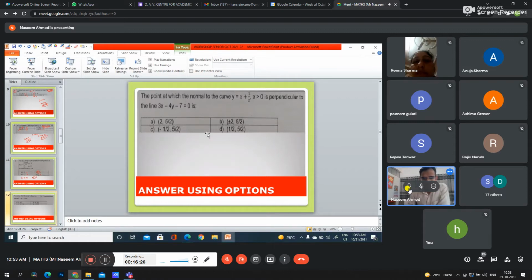From A and D, these two options, we can get the answer. We are having a 50-50 choice. A can be our answer, D can be our answer, but B and C cannot be our answer. So to check the correct answer from A and D, we will fill these two options in the given equation so that we can get the right answer. So which is the right answer? Teachers, can you please tell?